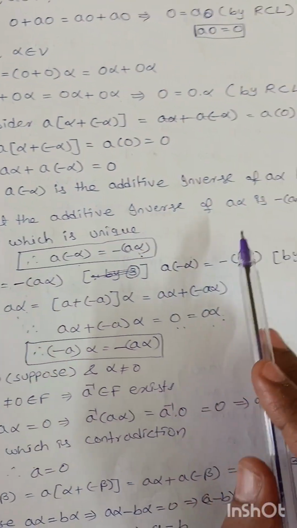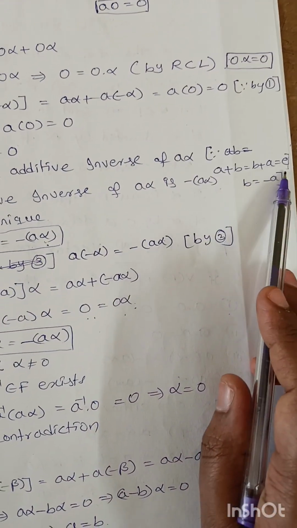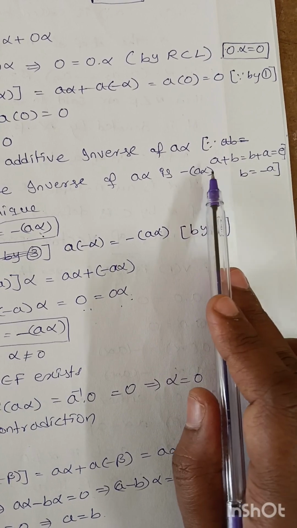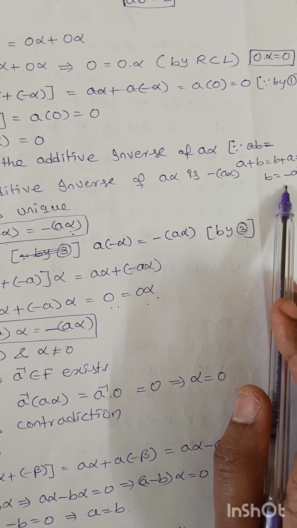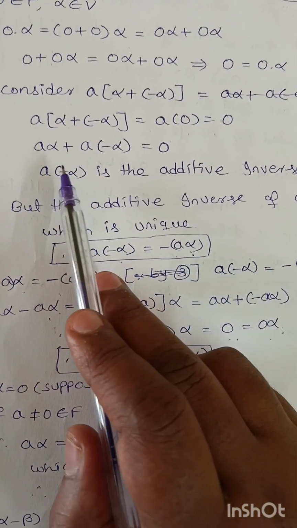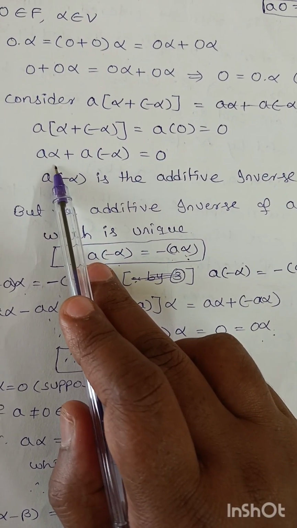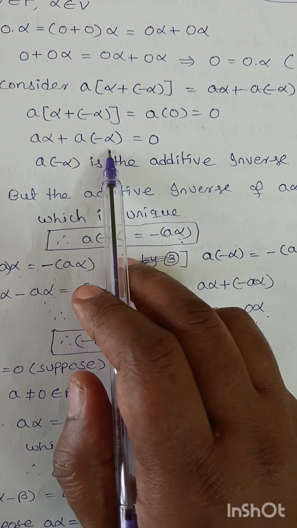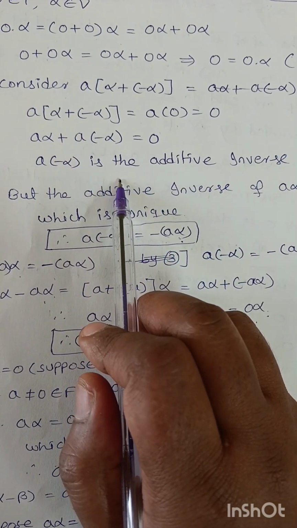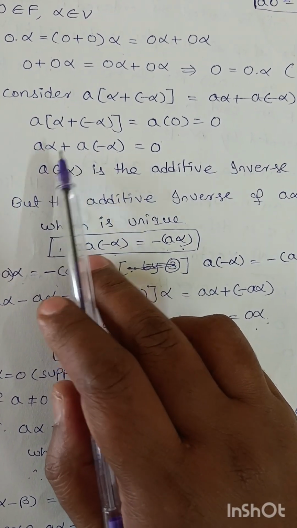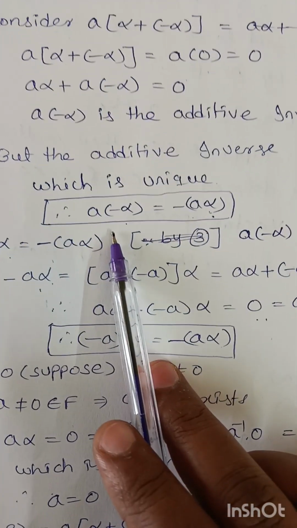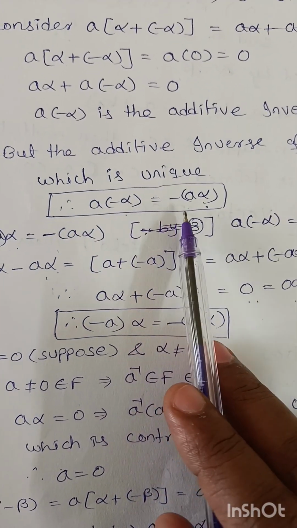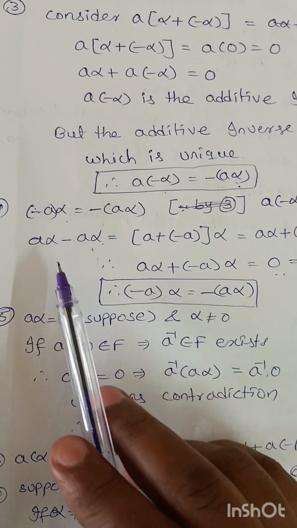But if a plus b equals b plus a equals e, then b is the inverse of a, that is b equals minus a. Similarly here, the inverse of a alpha is minus a alpha. So a times minus alpha is the additive inverse, and the inverse of a alpha is minus a alpha. Therefore a times minus alpha equals minus a alpha.